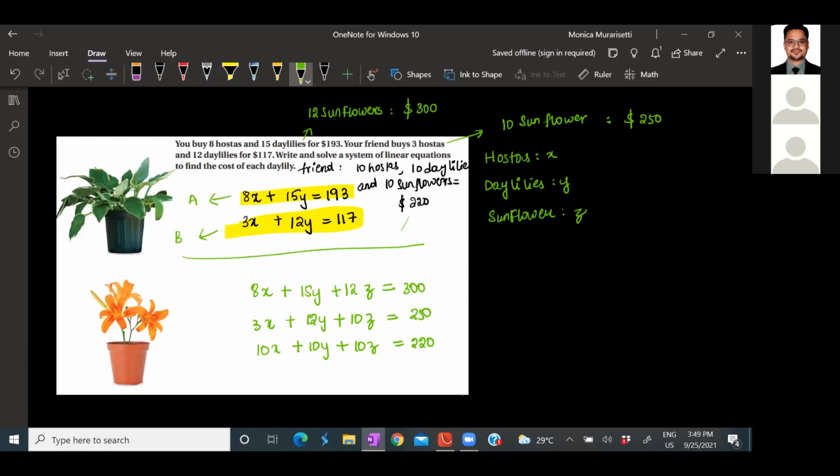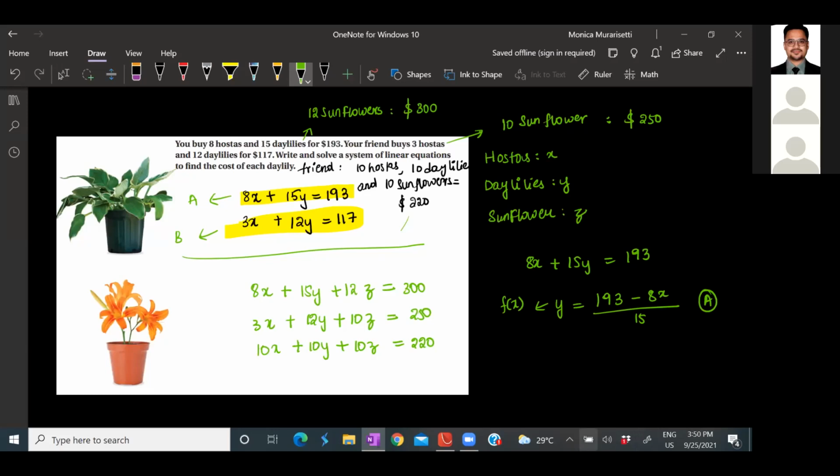If it is 8x plus 15y is equal to 193, how do I make y the subject? So y is equal to (193 minus 8x) divided by 15, correct? This is my first equation, which is A. y is also called a function of x, which is f of x.